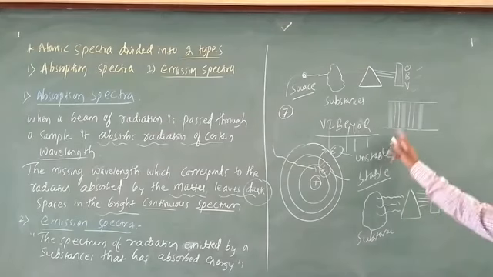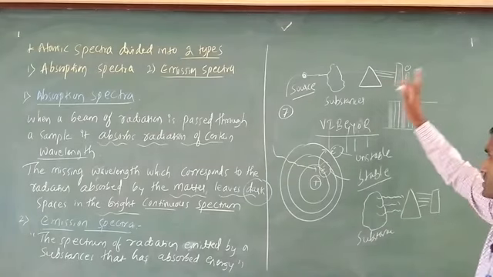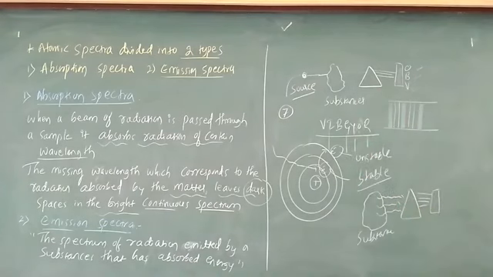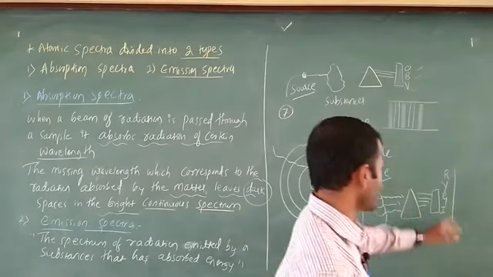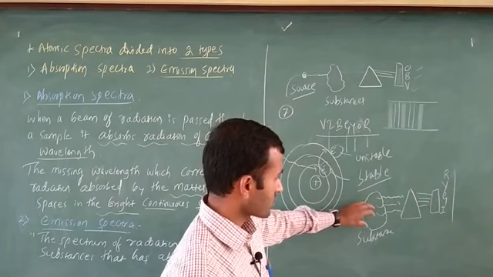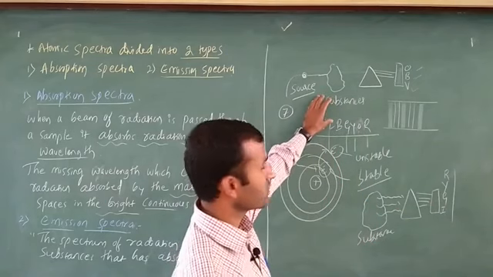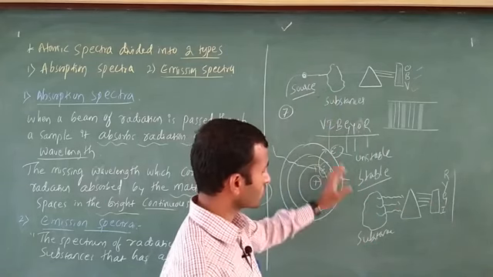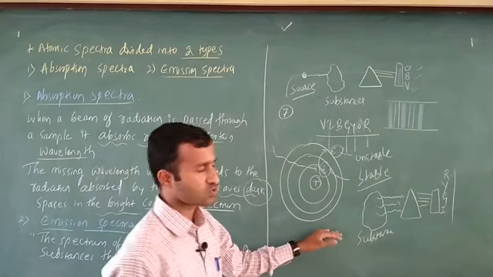Here we get violet, blue, orange, but there is a dark line, and the dark line has no light. Then I get indigo, green, yellow, and red, the remaining four colors. With the help of this substance or matter, which has already absorbed some radiations, I am not using a source of light here.